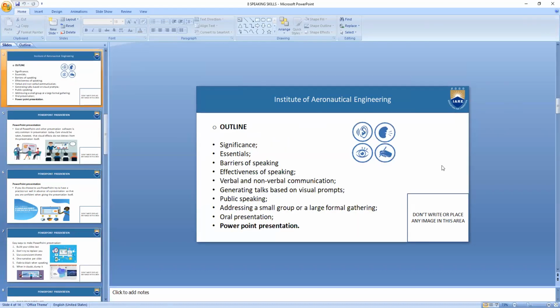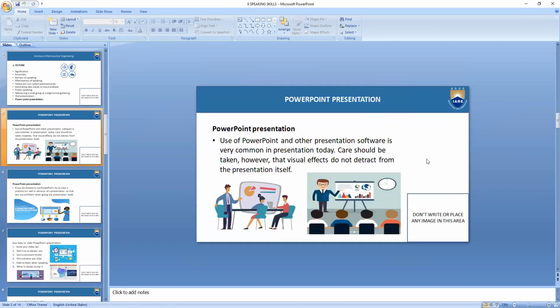Yeah. Then we will talk about PowerPoint presentation. It is very important. As the picture suggests, a picture is better than 1,000 words. I told you before, use of PowerPoint and other presentation software is very common in presentation today. Care should be taken, however, that visual effects do not detract from the presentation itself.